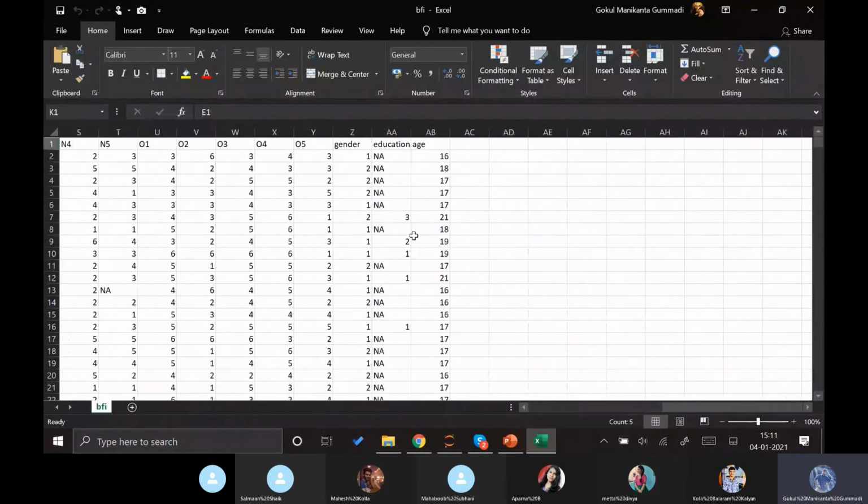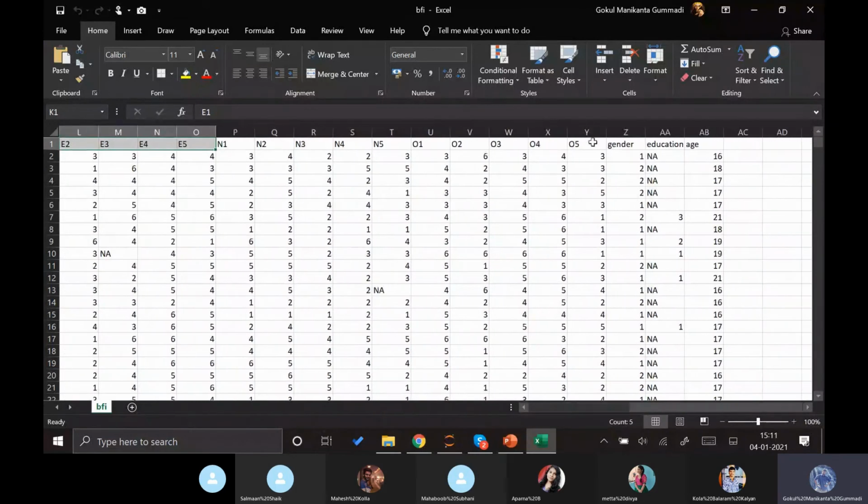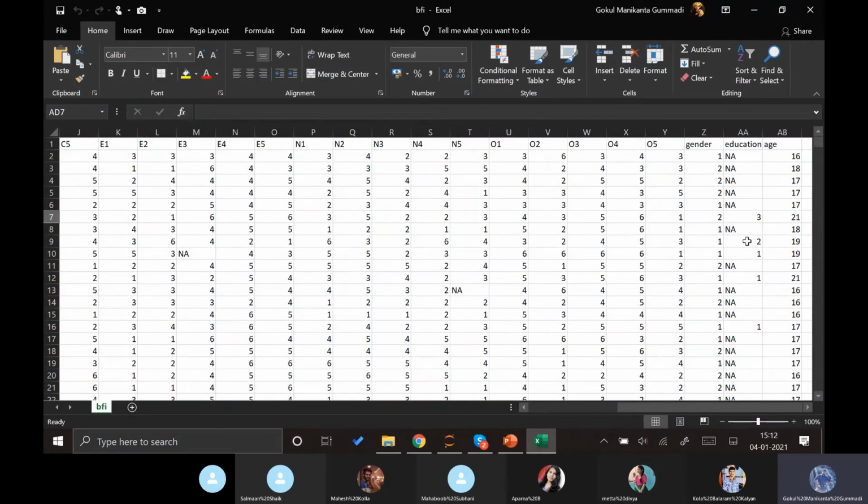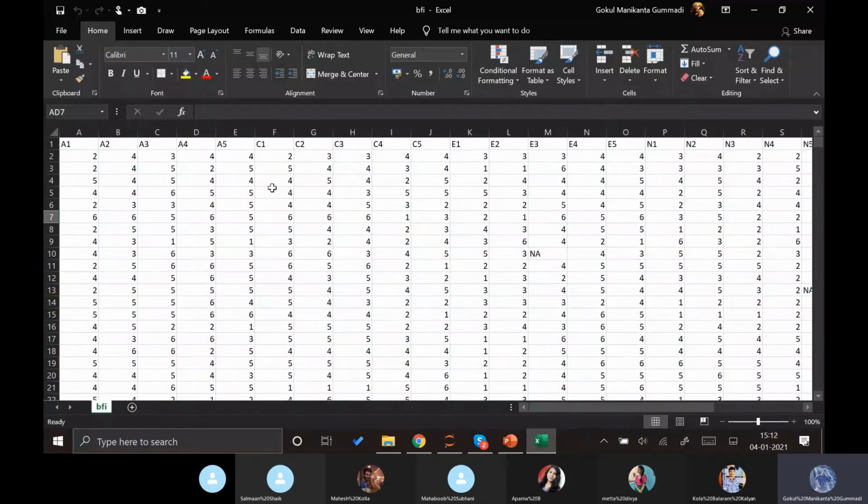Similarly, they have almost 25 different questions, and each 5 questions explain each character of the same student, and gender, education, age are different elements. We can just remove these and perform our factor analysis on this data.